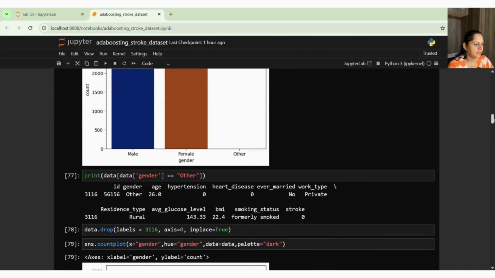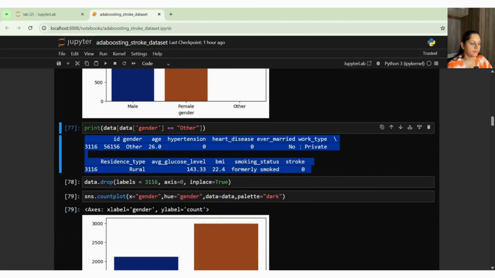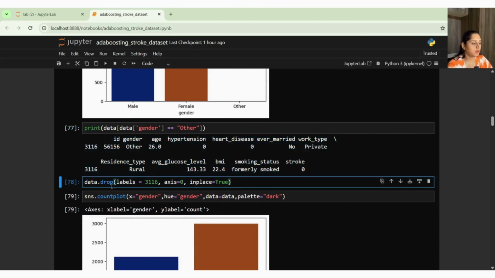I thought of checking how many counts of the other category are present in my data set. For that, I was trying to print, and I saw that I have only one row with the other category. So I thought of dropping that row, and this is how you can drop a row. Most of the time you have worked with dropping columns.